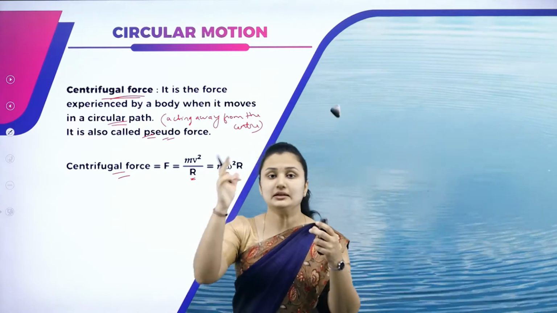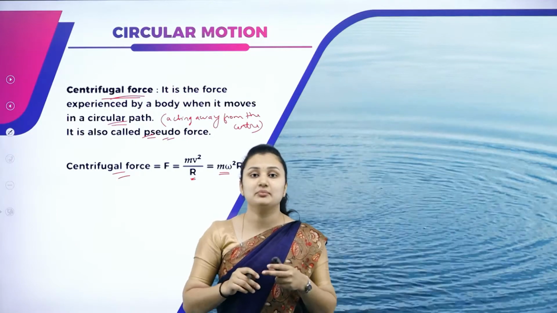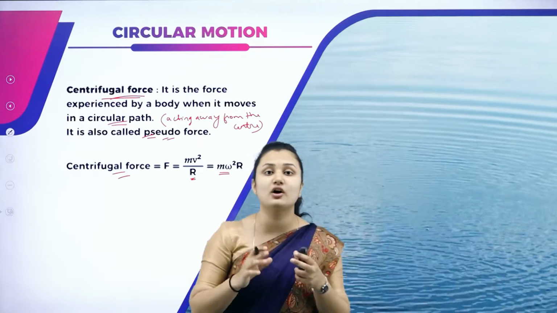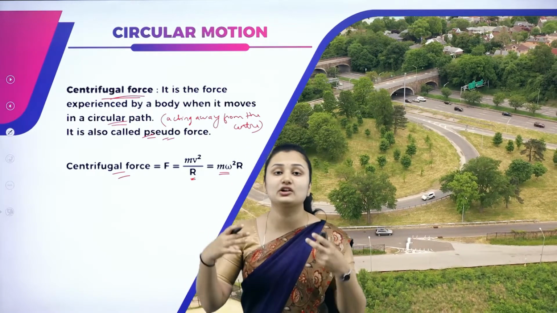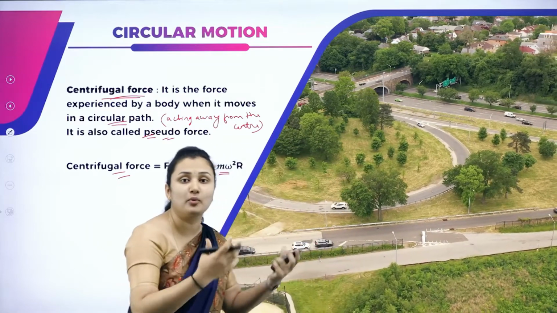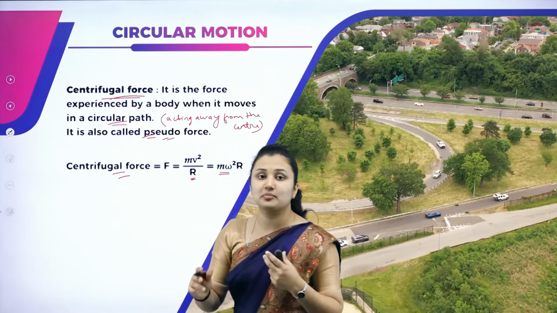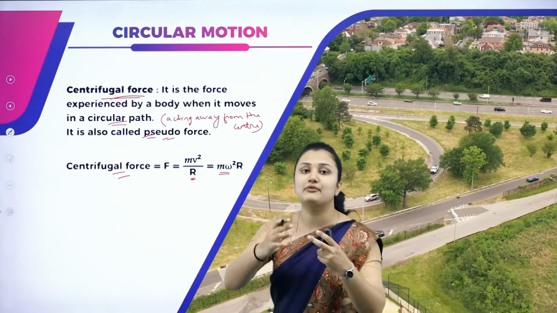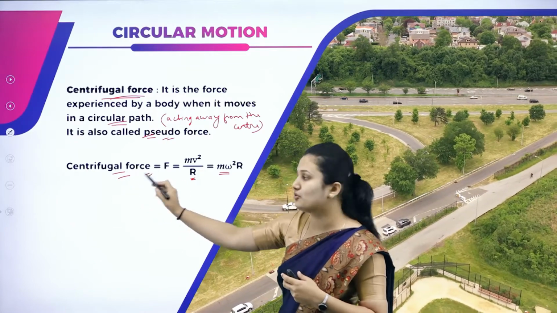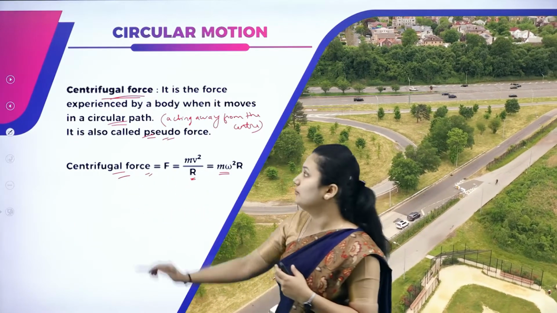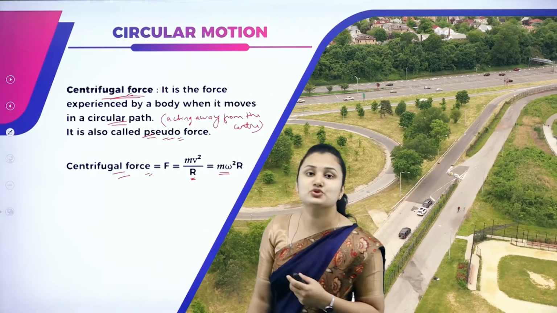For a body moving in a circular path, with uniform speed, there is inertia of direction, because of which a force appears to act on the body in the direction away from the center or axis of rotation. The centrifugal force pushes the object away from the center or axis of rotation. It is F equal to mv square by r, but it is an apparent force. It doesn't have a physical origin, and it's also called pseudo force.